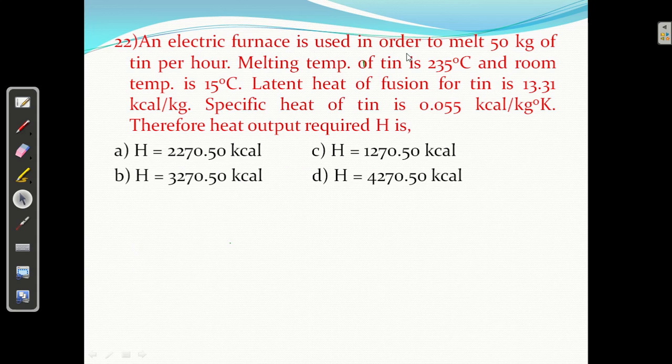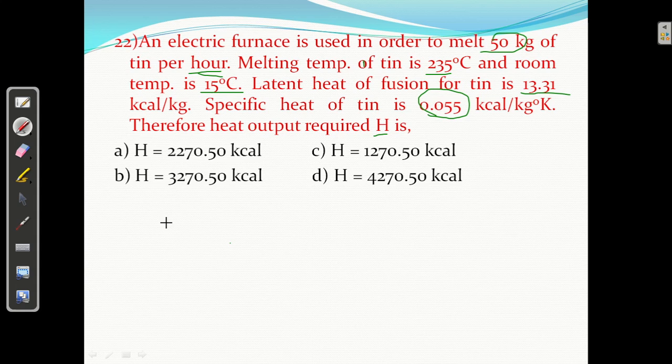An electric furnace is used in order to melt 50 kg of tin per hour. Melting temperature is 235 and room temperature is 15. Latent heat of fusion is 13.31 kilocalorie per kg. Specific heat of tin is 0.055 kilocalorie per kg. Therefore, heat output required is.